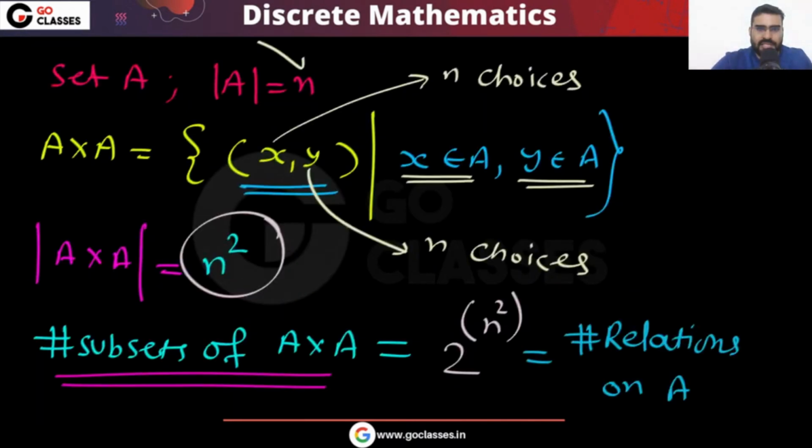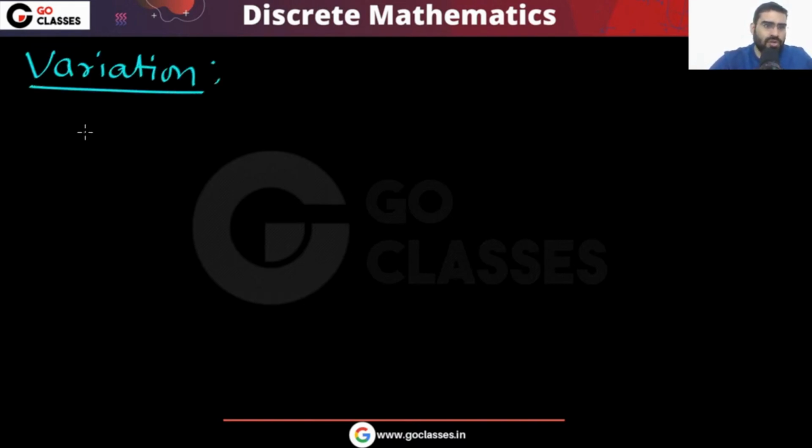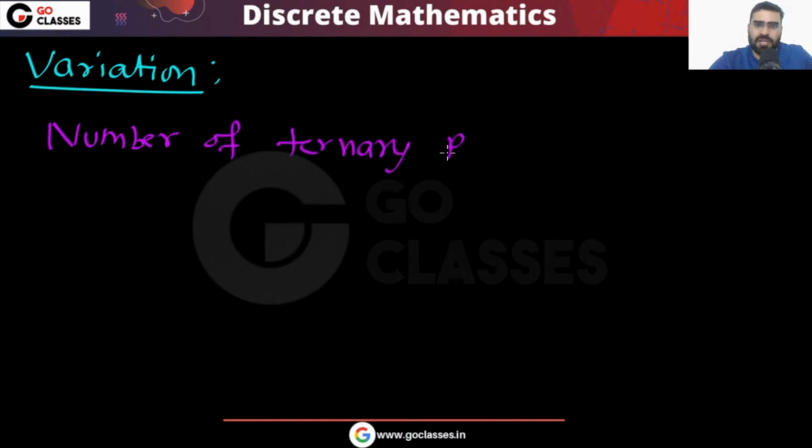A variation they can ask you is this: instead of binary relation, they can ask you how many ternary relations there are on set A, such that this A has n elements.